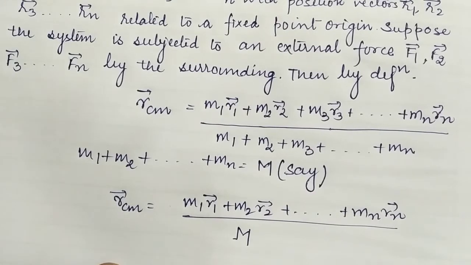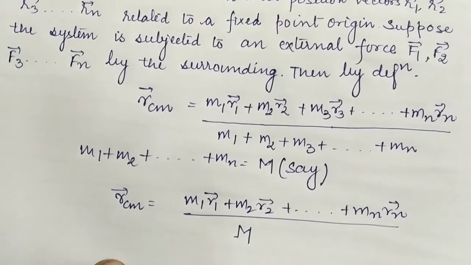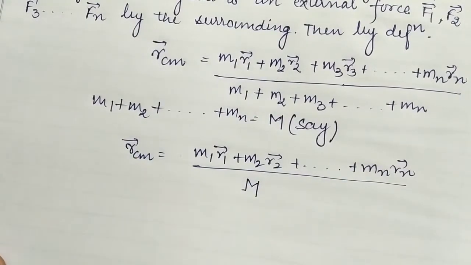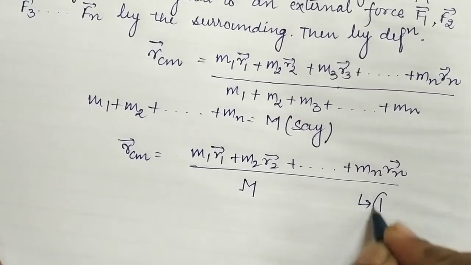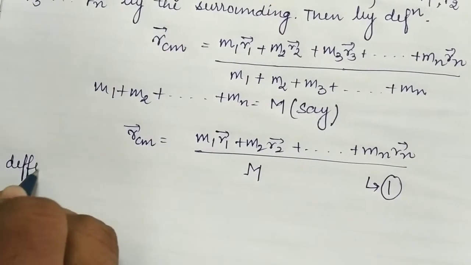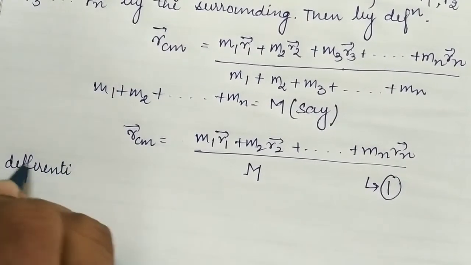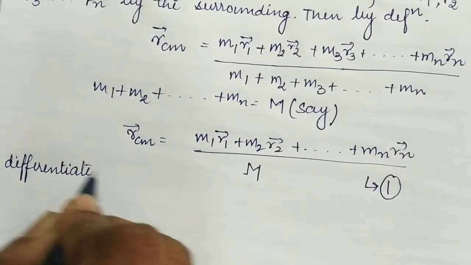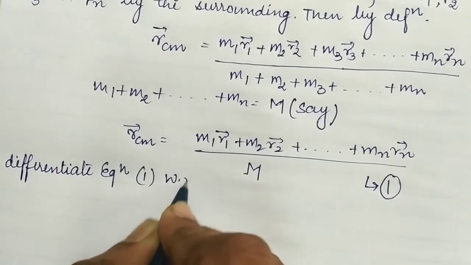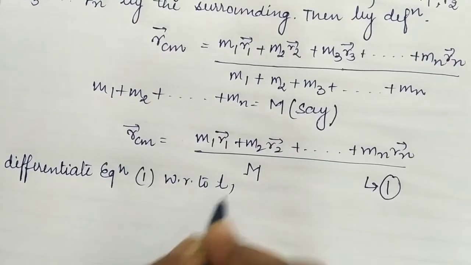Distance upon time is known as speed or motion. So let's start with the differentiating of this equation. Let us suppose that this is equation number 1. Differentiate equation 1 with respect to time t.